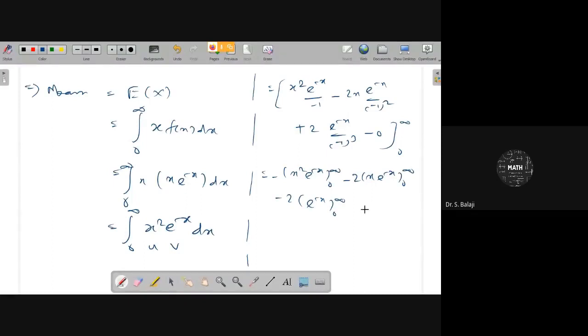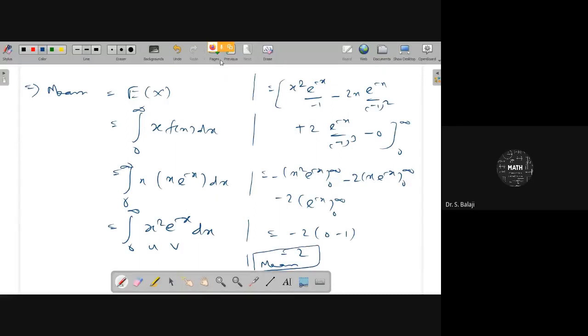This part is 0. When applying infinity, e power minus infinity is 0, so that is 0. This is also 0 here. Therefore, only e power minus infinity is 0, e power 0 is 1. So the mean value of this problem is equal to 2. Mean is equal to 2.